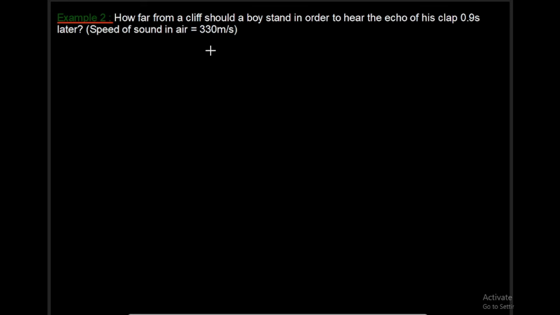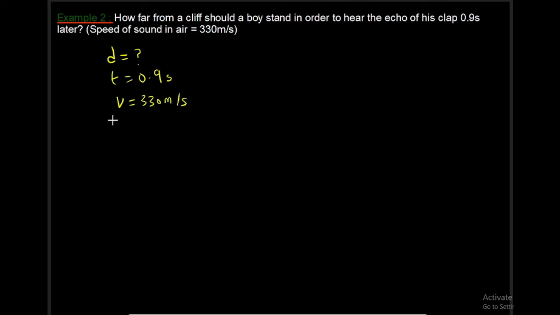Now, looking at this question, it says how far from a cliff, so we're looking for d now. How far from a cliff should a boy stand in order to hear the echo? It's a case of echo again, so we use the echo formula. How far from a cliff should a boy stand in order to hear the echo of his clap 0.9 seconds later? So we have T to be equal to 0.9 seconds. And then they gave us the speed of sound in air, v, to be 330 meters per second.